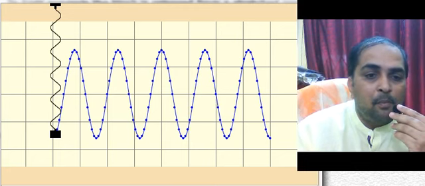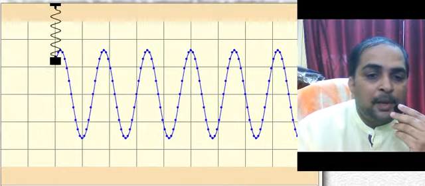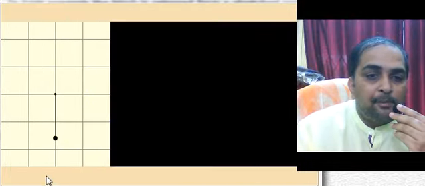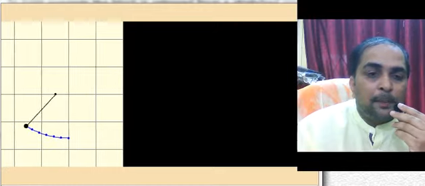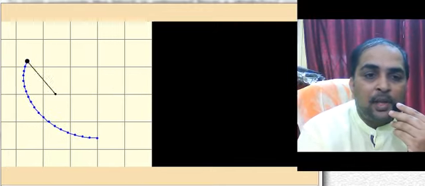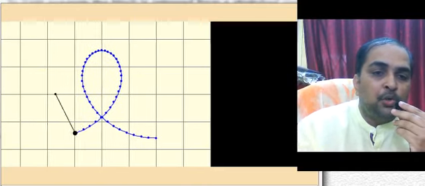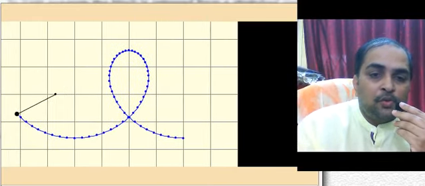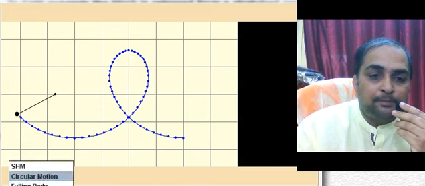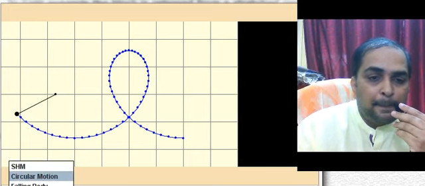Similarly, you keep on seeing the animation and listen to my voice. Similarly, for a person in an aeroplane, if he eats chocolate, the chocolate travels from mouth to stomach. So in your reference point, it's a straight line, mouth to stomach.